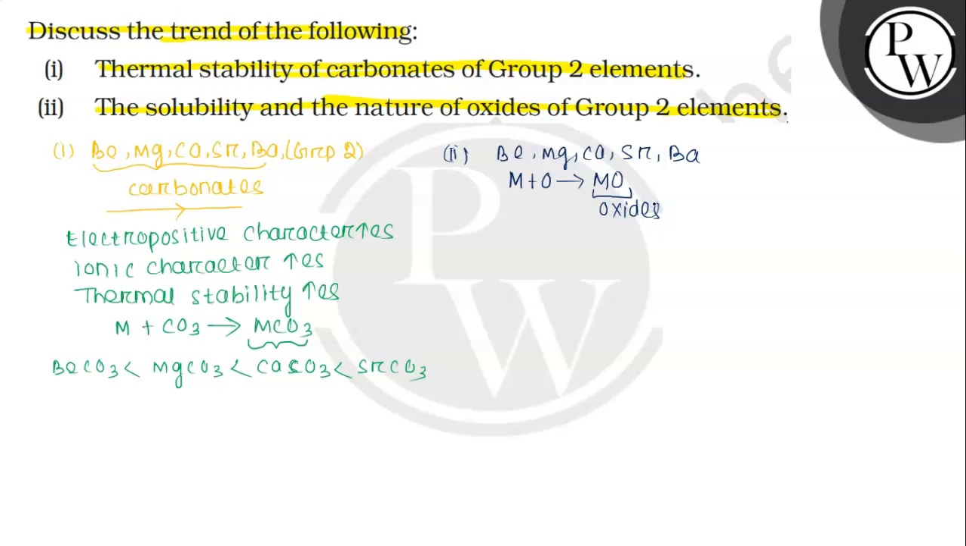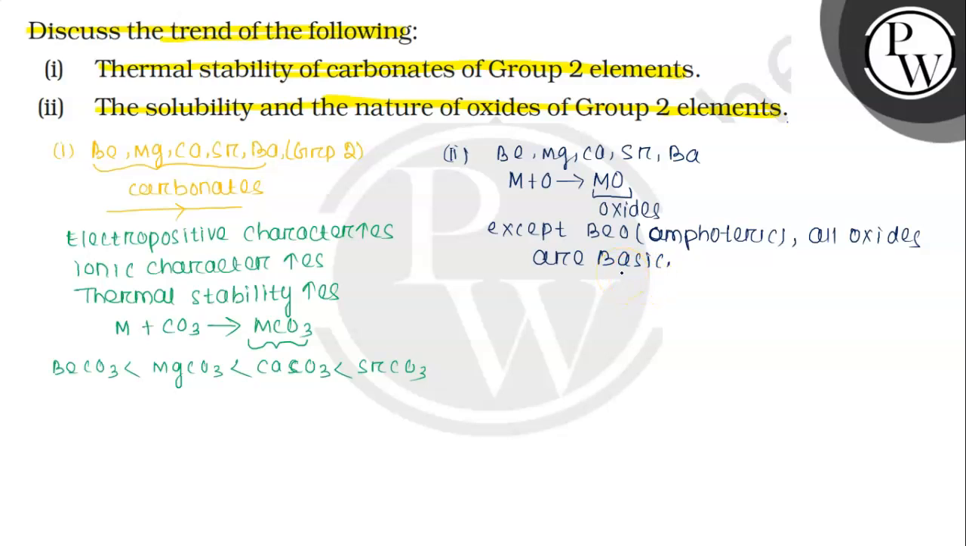And if we write the nature of the oxides, except BeO, which we can call amphoteric, all oxides are basic. So except BeO, which is amphoteric because of its small size, all oxides are basic. Weak base or strong base, but all are basic.